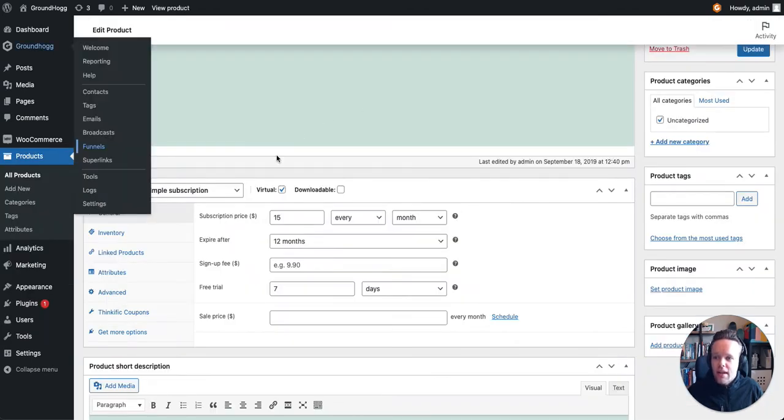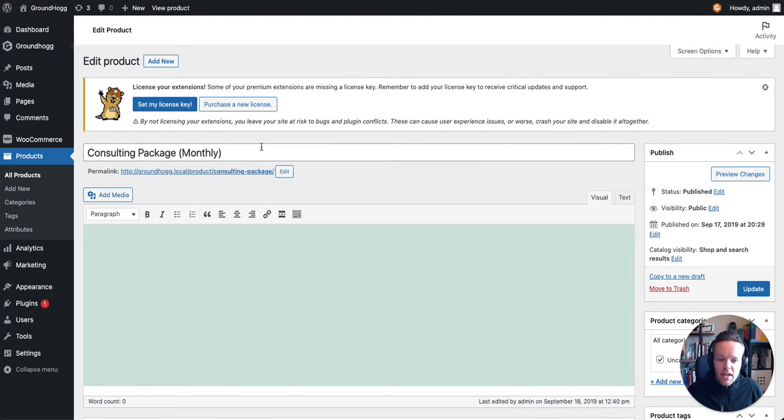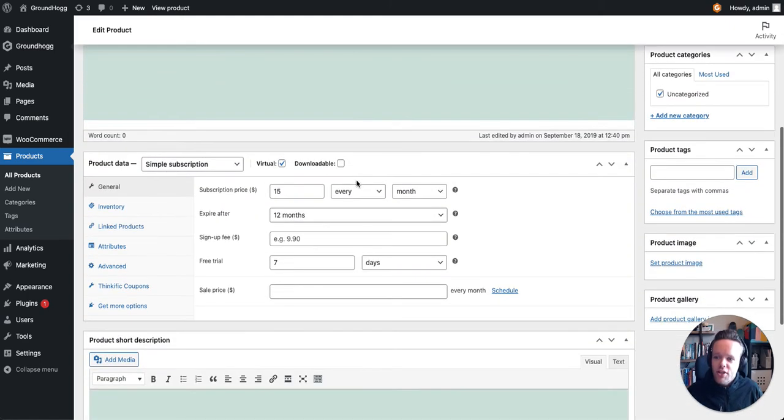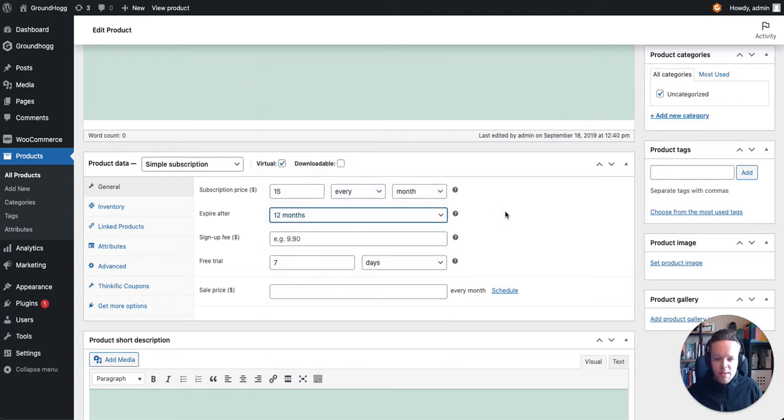Okay, so over in the product view here, we'll just open a product. We'll just close that tab. I've set up a consulting package, which is a monthly recurring subscription. So the idea here is someone would pay a subscription every month and they would get access to my courses. In terms of setup, it's a simple subscription. It's going to be virtual. It's going to be $15 every month. And it's going to expire after 12 months. If you wish, you can set to have no expiry. The actual expiry doesn't matter here, and I'll come back to that in the funnels as well.